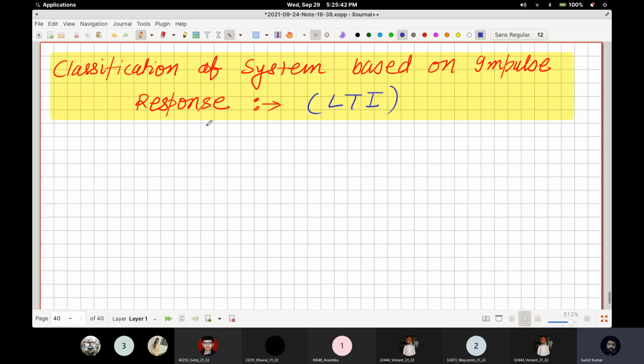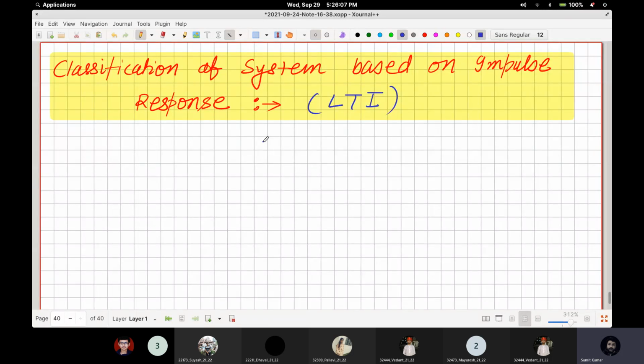Though every kind of system has an impulse response, we represent an LTI system by its impulse response. For the rest of the systems, we don't use impulse response as frequently as we do for LTI systems. So given an LTI system and its impulse response, we will try to classify it.